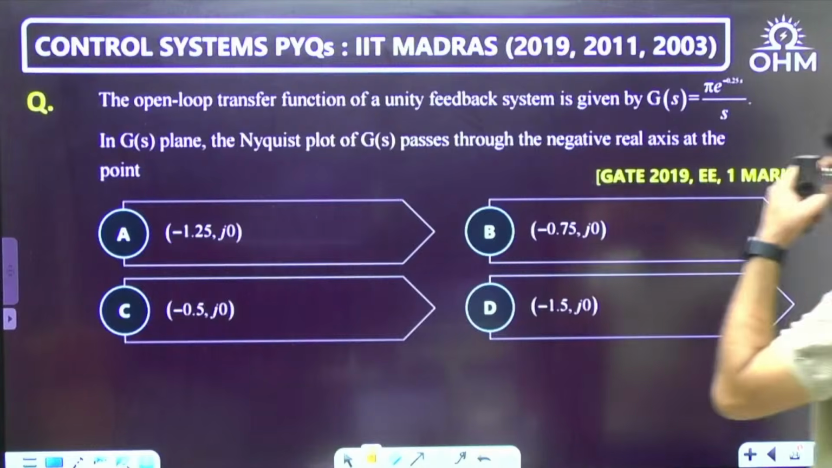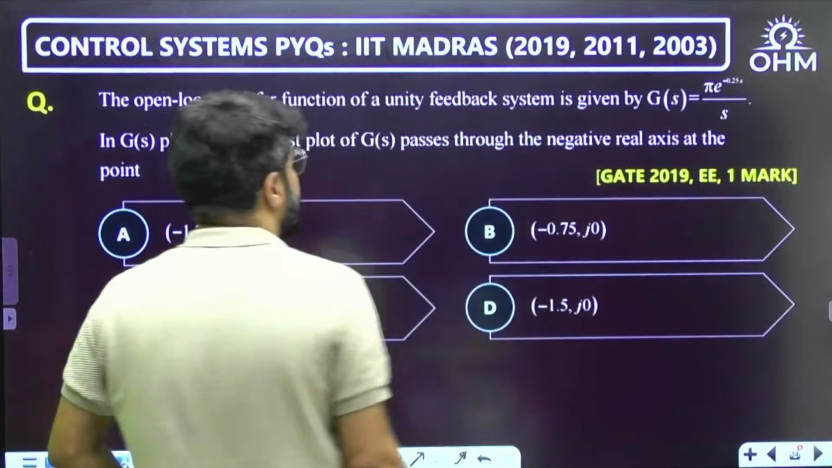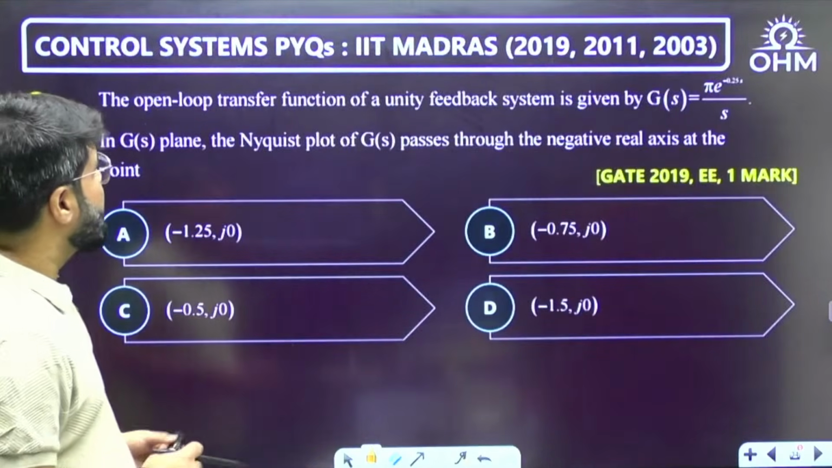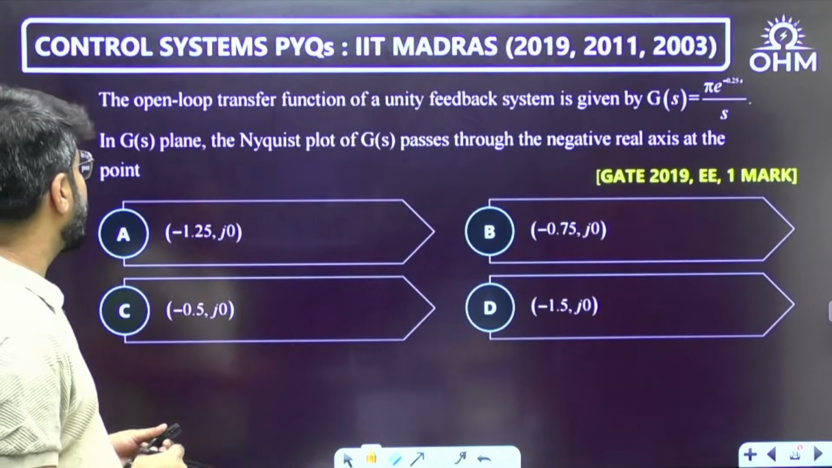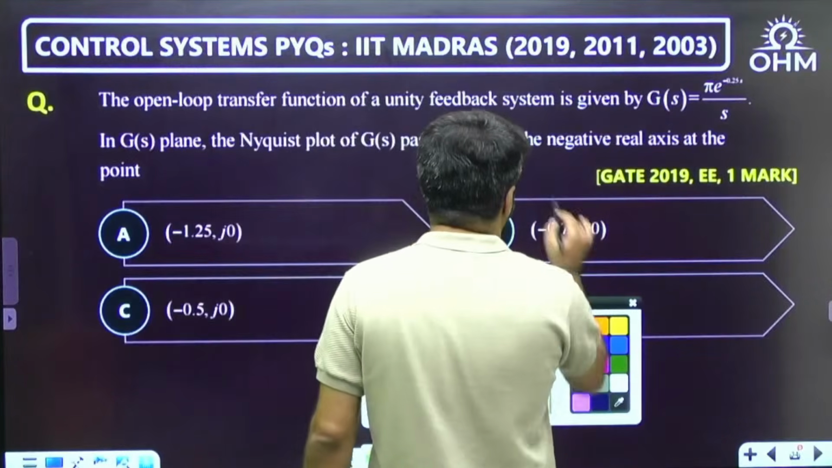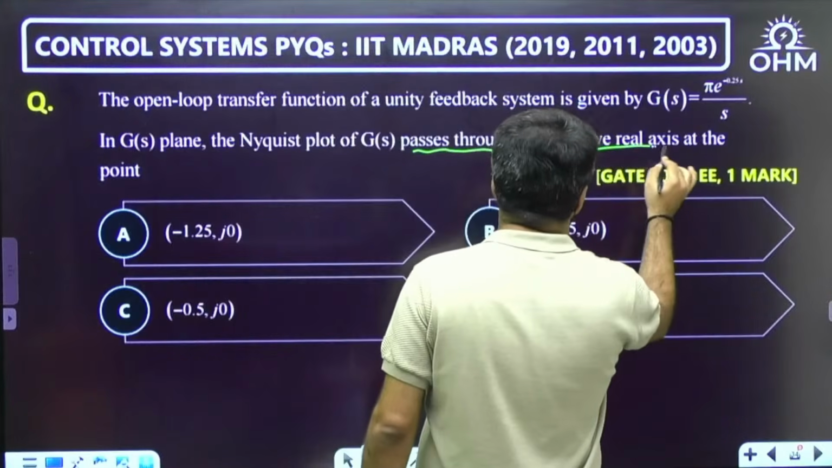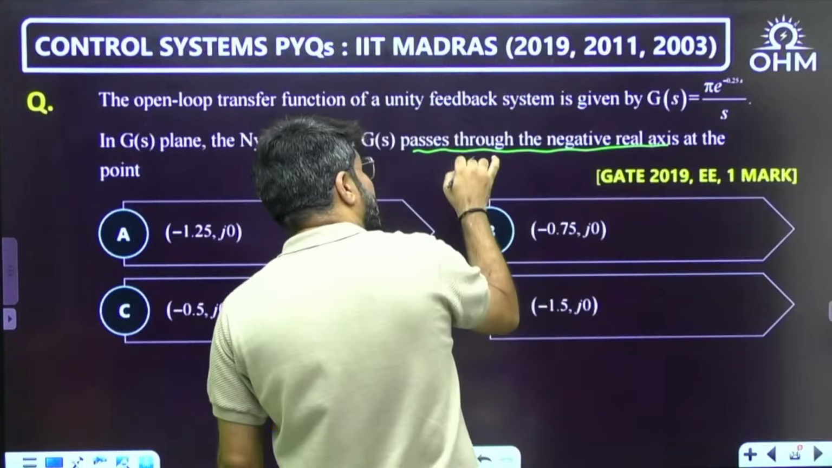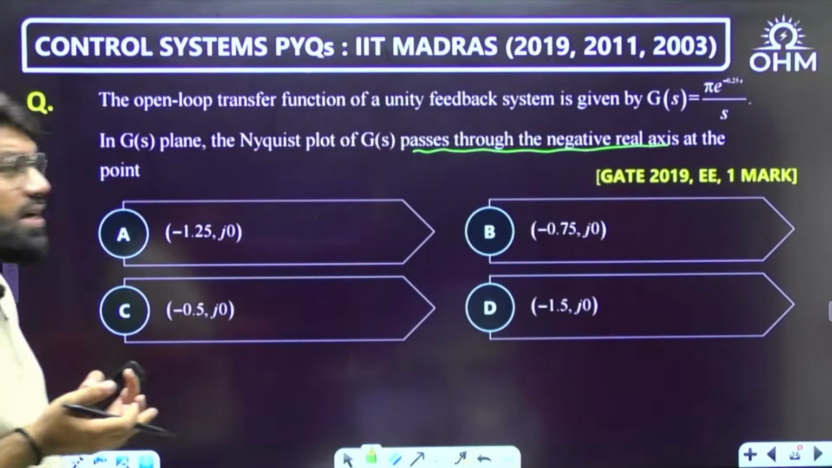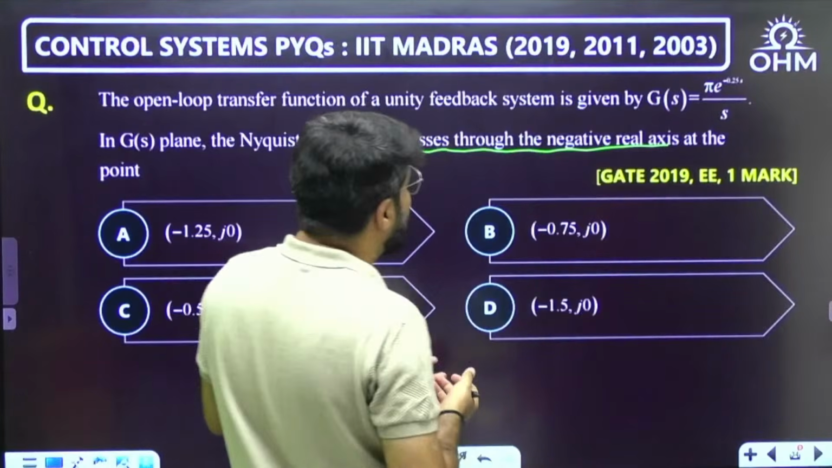The open loop transfer function of a unity feedback system is given as pi e power minus 0.25 s upon s. In the GS plane, the Nyquist plot passes through the negative real axis at which point? So the question is talking about the Nyquist plot crossing the negative real axis. This happens at omega p, and we need to find out the point here. But first we have to find omega p.